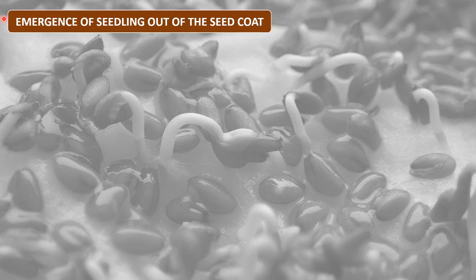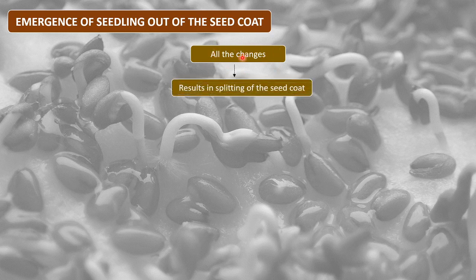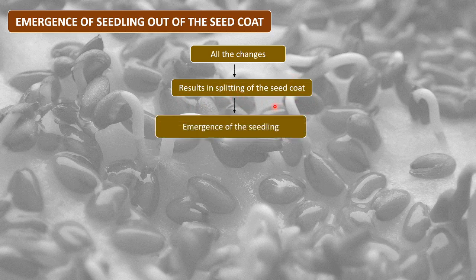This is how mobilization takes place in different food reserves, and after mobilization there is emergence of the seedling. After all the changes that we saw, that is the changes in protein, carbohydrates, and nucleic acids, this results in splitting of the seed coat. The seed coat splits because all the changes have occurred and water has been imbibed. This will lead to the emergence of the seedling.